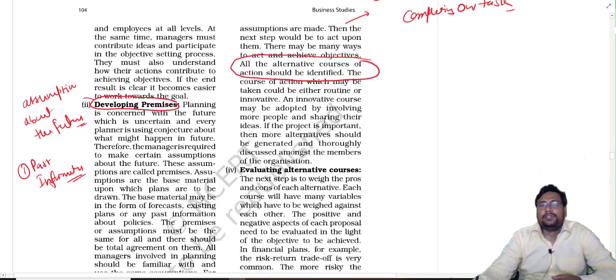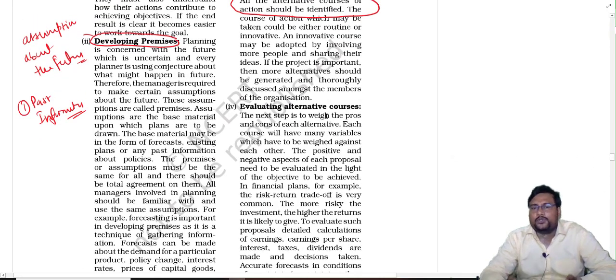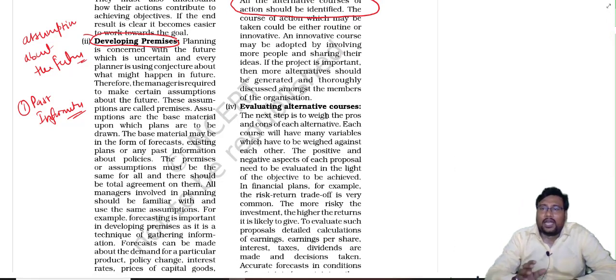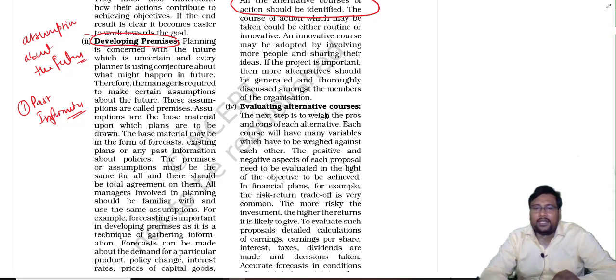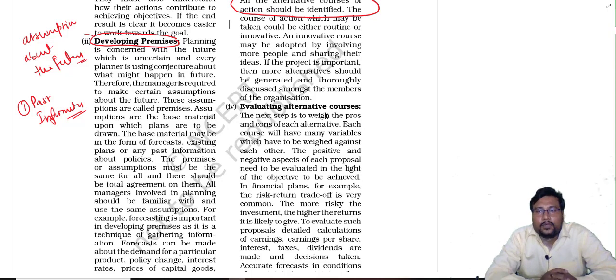Now the next one is evaluating the alternative courses. It means very simple. When you have a lot of choices, then you will start comparing. You will start analyzing each and every alternative and start comparing with one another, which one is the best suitable for us, which has more positive points, less negative, because every option has some positive and some negative. So which one has more positive and less negative, as for me, you have to find out.